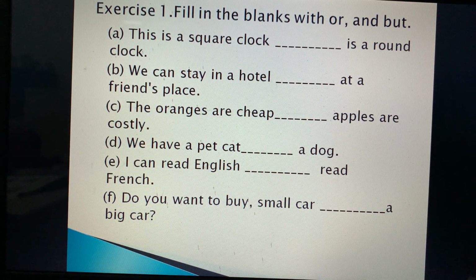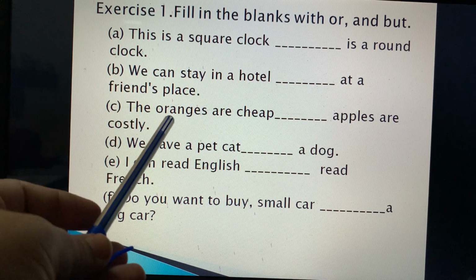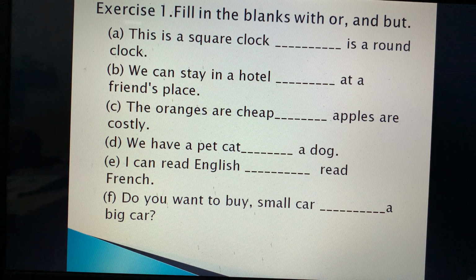There are choices too. You can stay either in the hotel or in the friend's place. The oranges are cheap but apples are costly. जो ऑरेंज है वह तो सस्ते हैं लेकिन जो सेब है वो महंगे हैं.